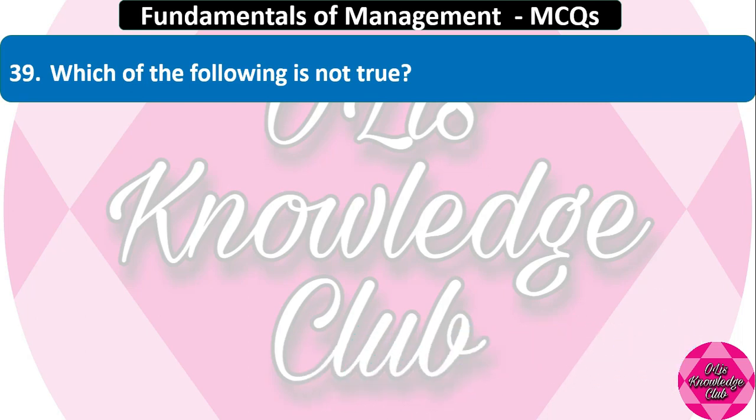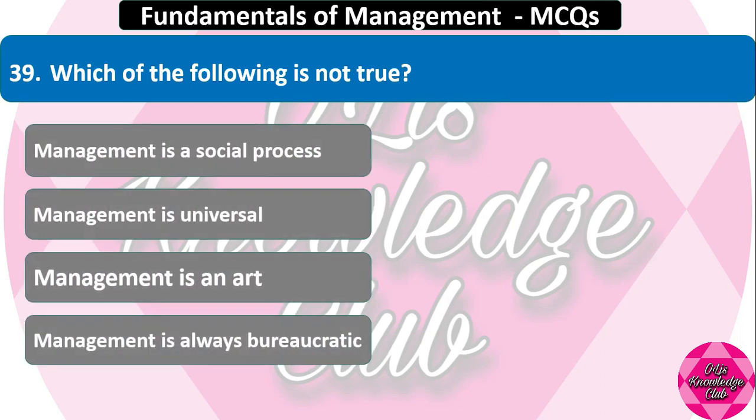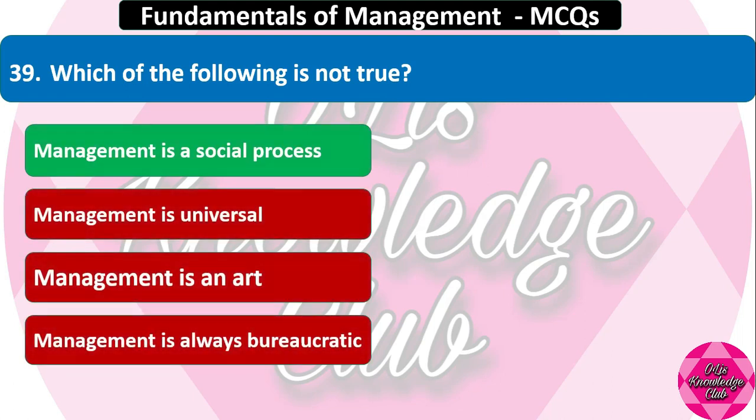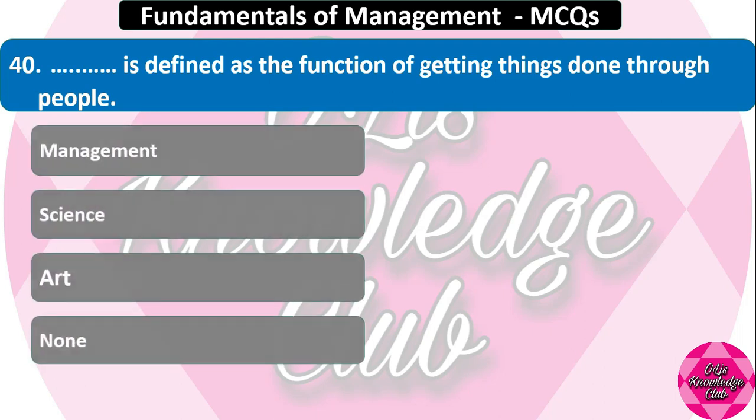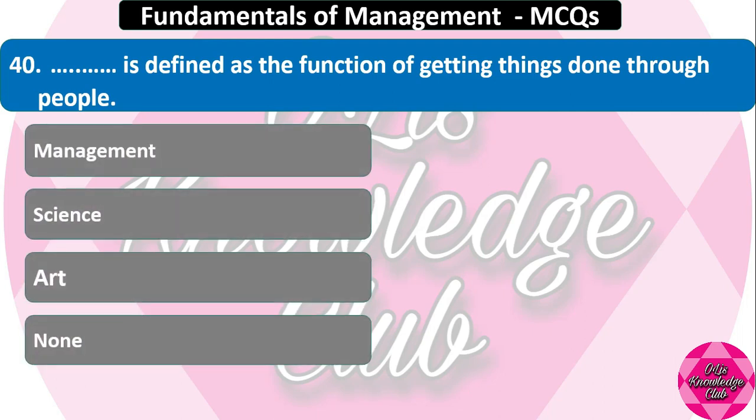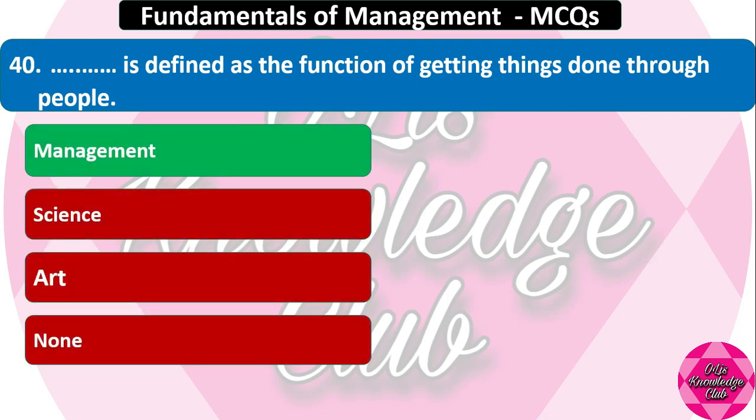Question number 39. Which of the following is not true? Management is a social process. Management is universal. Management is an art. Management is always bureaucratic. The true statement is management is a social process. Question number 40. Dash is defined as the function of getting things done through people. Options are management, science, art, none. And the right option is management. So management is defined as a function of getting things done through people.